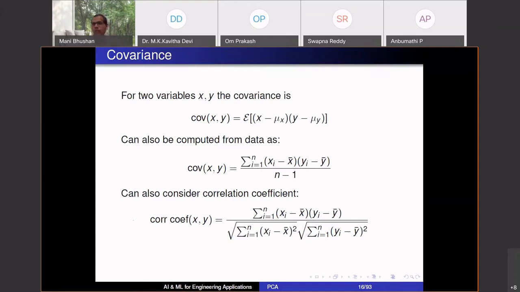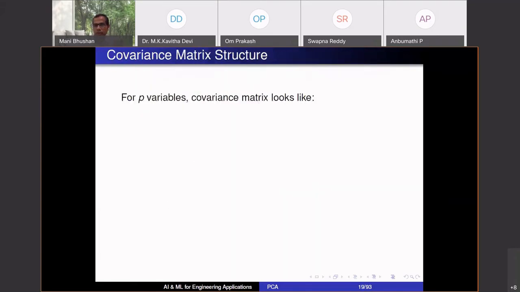So I can stack all of them in a matrix and call that the covariance matrix. PCA is based on analysis of this covariance matrix, which you can compute from data. These observations xi, yi are available to you. That's the data that you have.